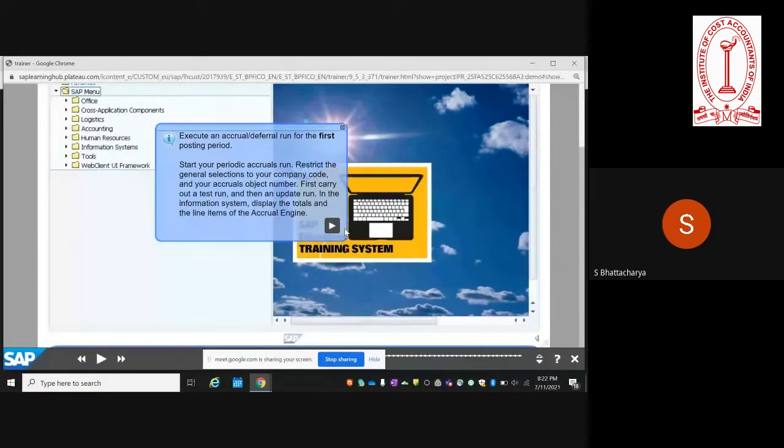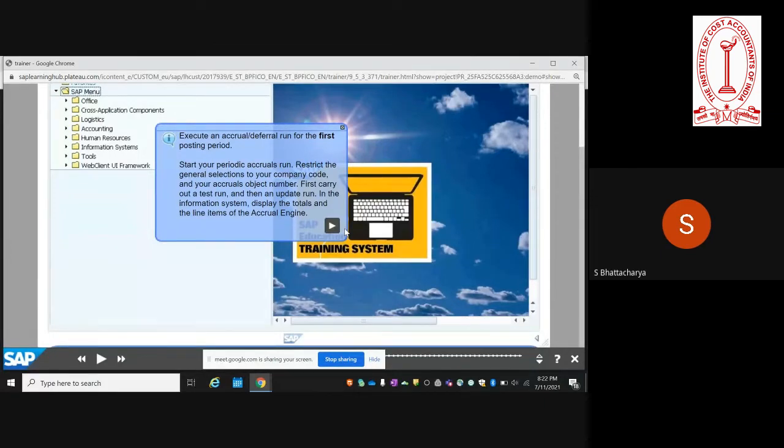So in the next example, we will try to execute an actual or a deferral posting run. We'll do an actual posting run. So first we have to get into the transaction, start the run, and then we have to do some selections, like for which company code we are doing this accrual, and the template.